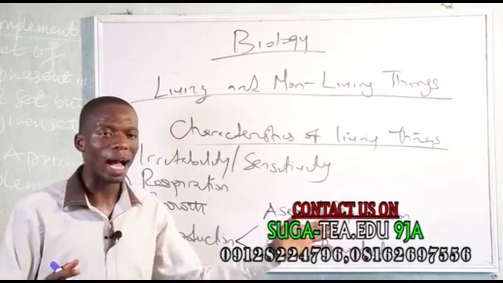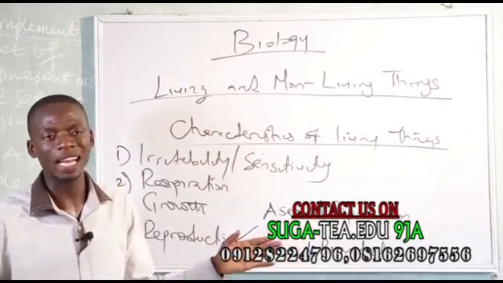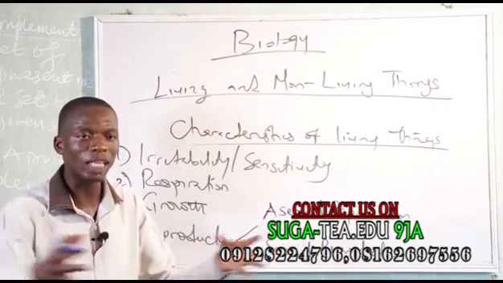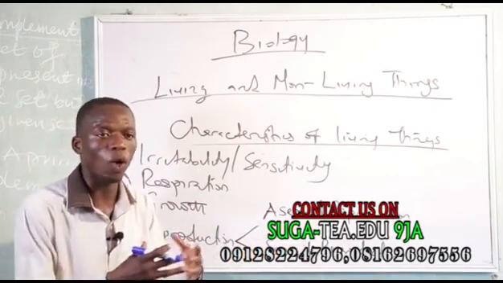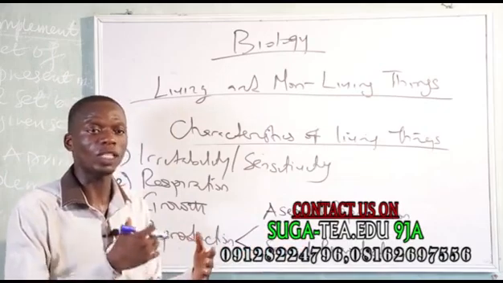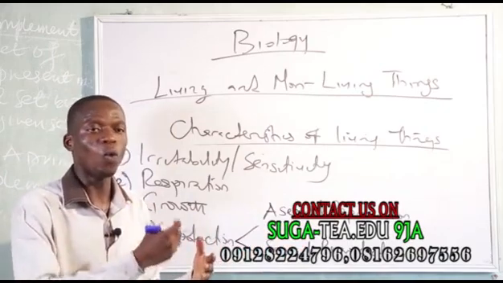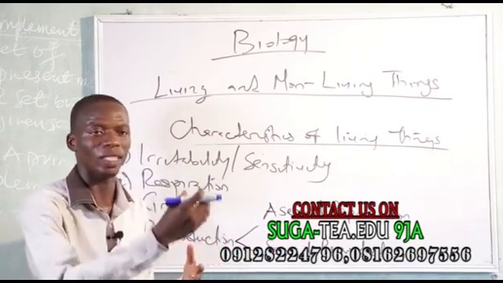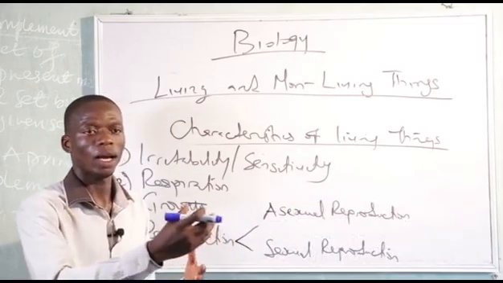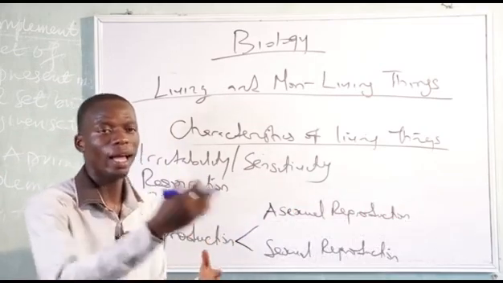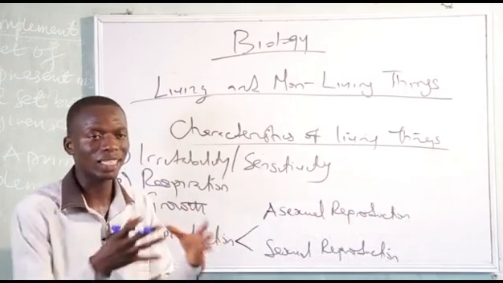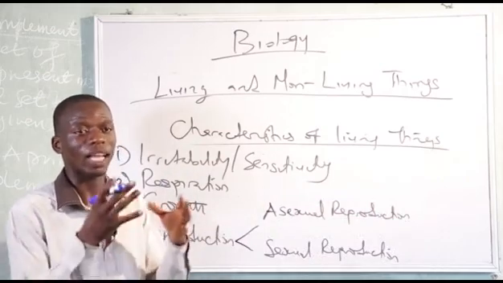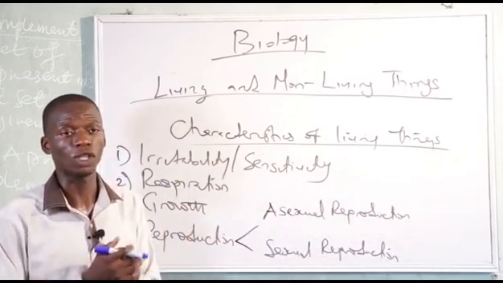So when the male animal and the female animal come together through the process of intercourse, there's what we call ejaculation. Ejaculation is the way by which the animal will release the male gamete, which is the sperm, into the female reproductive part, and through the process fertilization can take place and life continues.